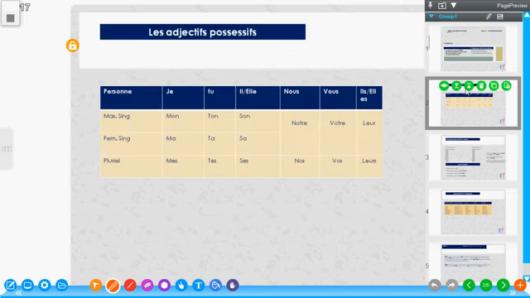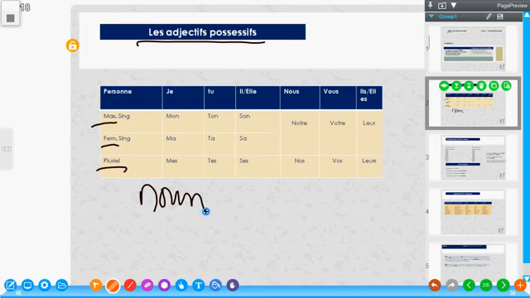So if you look at this slide, we have the possessive adjectives. These are the possessive adjectives we have in French. And like I used to say, French is gender specific. So here we have the masculine possessive adjective, the feminine possessive adjective, and the plural. Those are basically what we have in French. And in this possessive adjective, what you need to take note of is what we are possessing, that is the noun we are possessing, is the most important here, and not the person speaking.